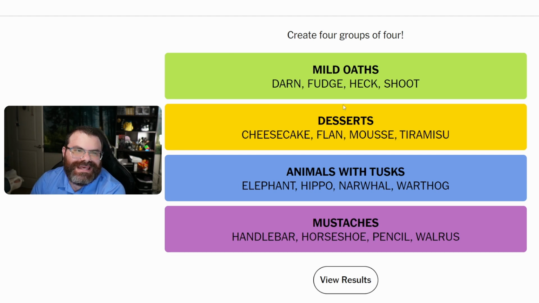Okay. I don't like that one. I don't like either of these. I mean, this one's just a knowledge gap. I don't know these mustaches. But this one, animals with tusks, you could have put any of the animals together in my opinion, but does a hippo really have tusks? Does a narwhal really have tusks? I know the narwhal's horn is technically the same thing that tusks are made of, like it evolved from tusks, I think. But is it still considered a tusk? Who knows? All right, never would have gotten that.